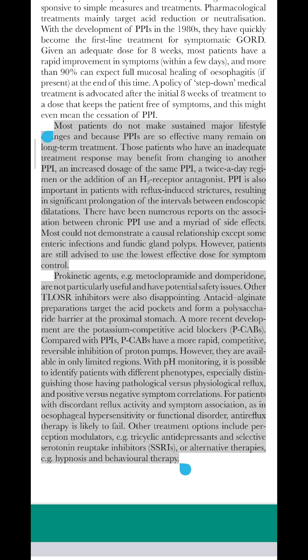With pH monitoring, it is possible to identify patients with different phenotypes, especially distinguishing those having pathological versus physiological reflux, and positive versus negative symptom correlations. For patients with discordant reflux activity and symptom association, as in esophageal hypersensitivity or functional disorder, antireflux therapy is likely to fail. Other treatment options include perception modulators, e.g. tricyclic antidepressants and selective serotonin reuptake inhibitors, SSRIs, or alternative therapies, e.g. hypnosis and behavioral therapy.